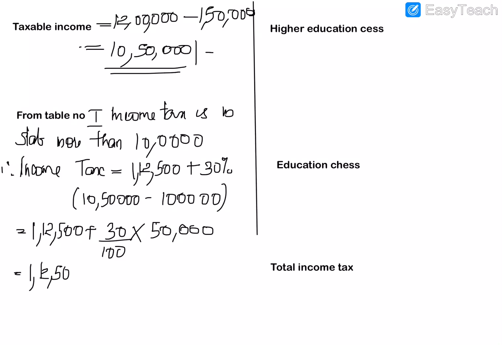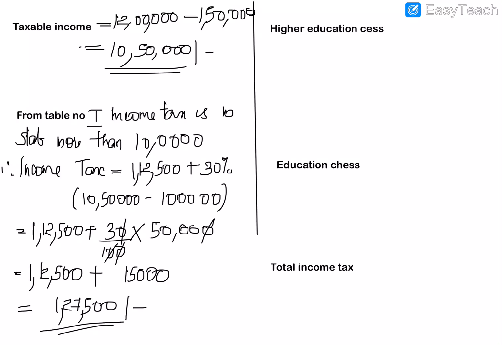So 1,12,500 plus 30 by 100 into 50,000. The 10 will be cancelled, and here also one zero will be cancelled. Now it is 3 into 5,000. So 3 into 5,000 is 15,000. So 15,000 plus 1,12,500 will be 1,27,500.